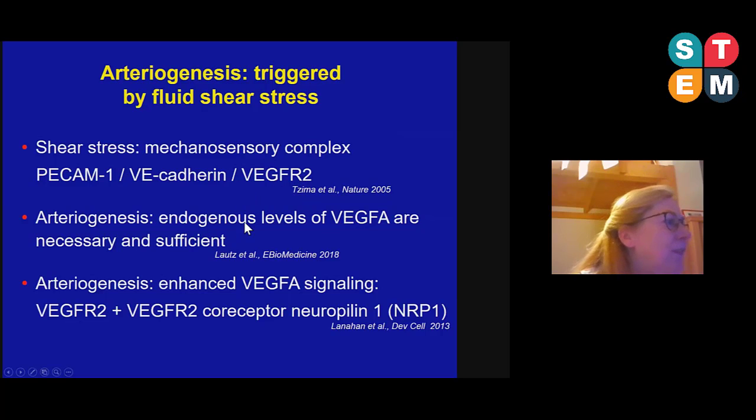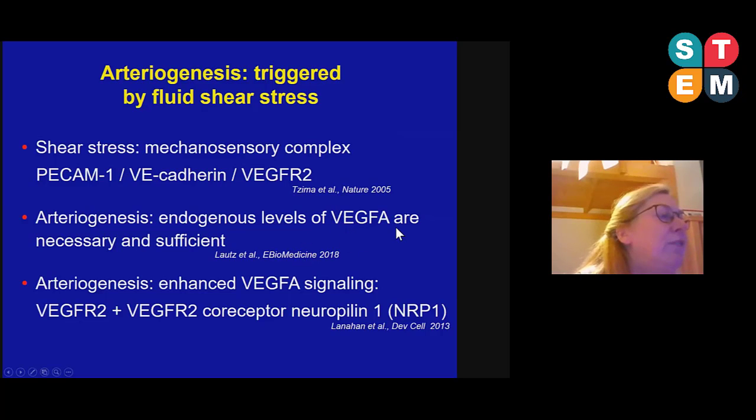And we also know that this receptor must be activated by VEGF-A, and we know that the endogenous levels of VEGF-A are sufficient to activate the VEGF receptor. They are necessary and sufficient. So if you exogenously administer VEGF-A, you cannot further promote arteriogenesis.